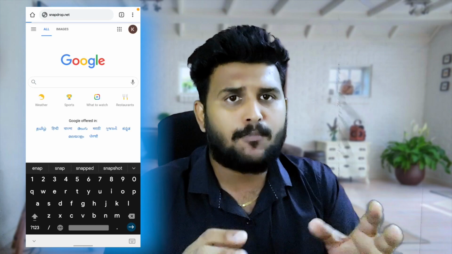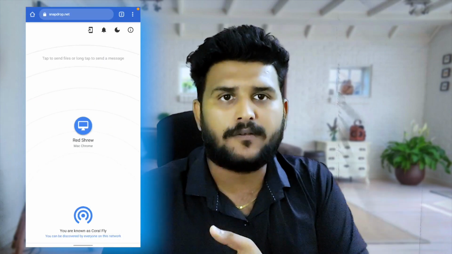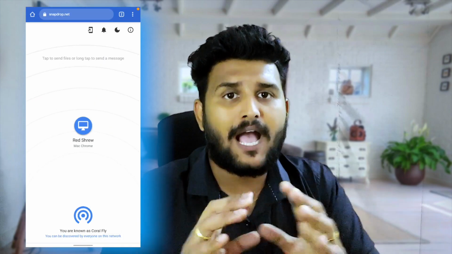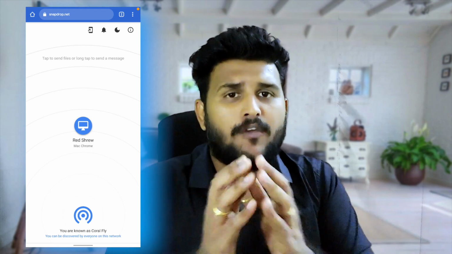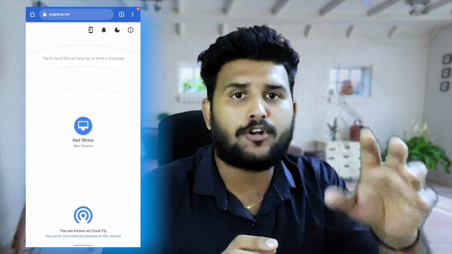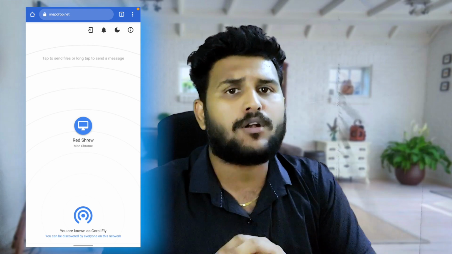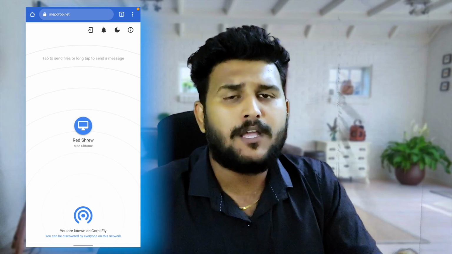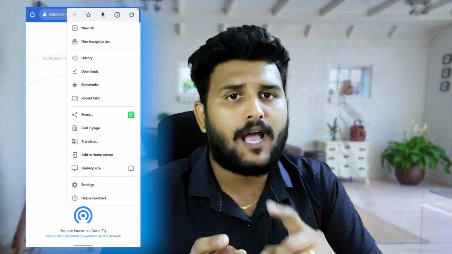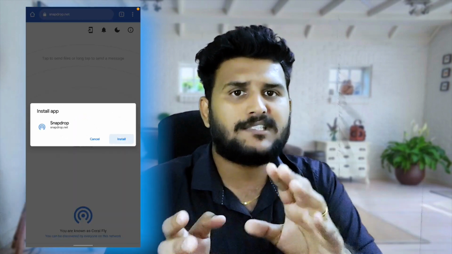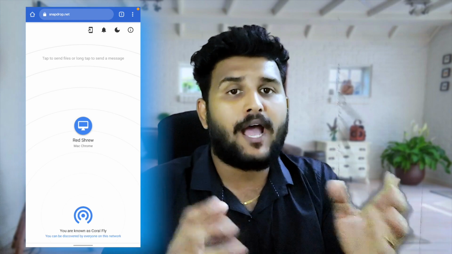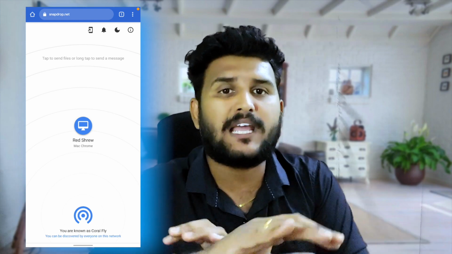Now it's demo time. First, let's jump into my phone and I am opening a browser. We'll open the Snapdrop link. You will be greeted by a white screen with a small blue Wi-Fi signal like icon. The interface is pretty straightforward and does not require any setting up, which honestly is one of the best parts of it. If you want to create a shortcut for this website, it's very simple. Just click on the 3-dot icon and add to home screen. This will create a shortcut in your phone and you can easily access this website in a click.